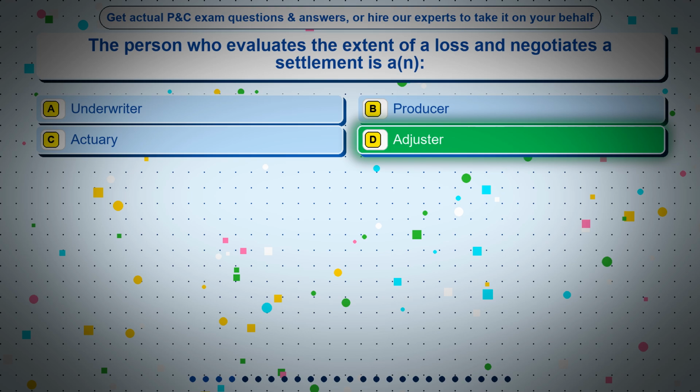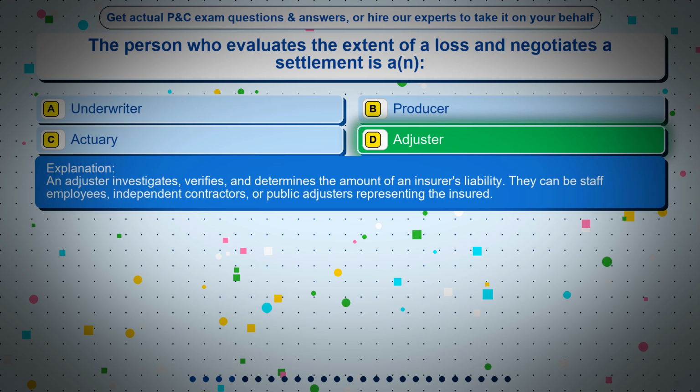The correct answer is option D, adjuster. An adjuster investigates, verifies, and determines the amount of an insurer's liability. They can be staff employees, independent contractors, or public adjusters representing the insured.